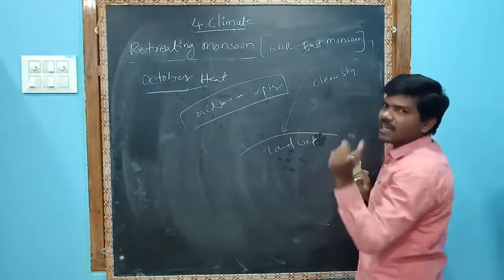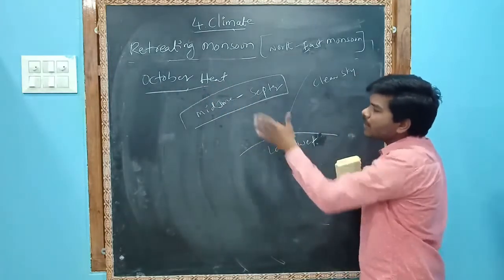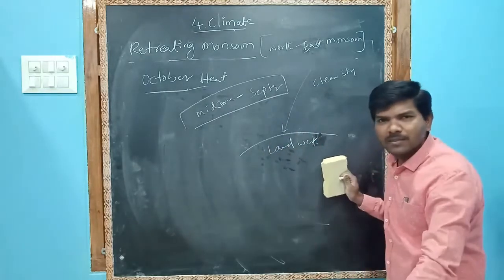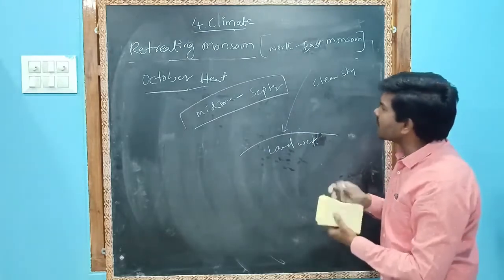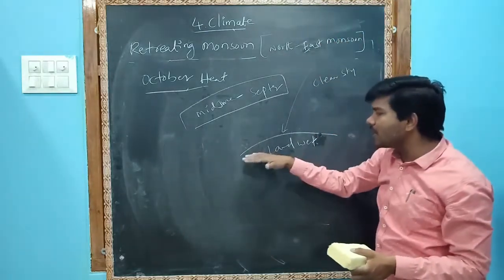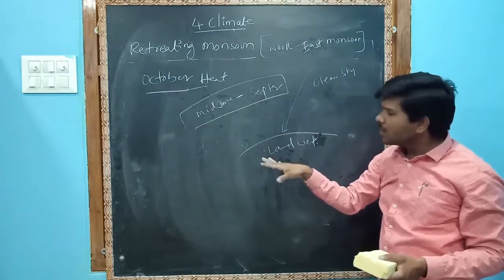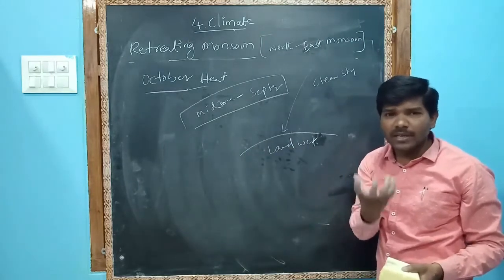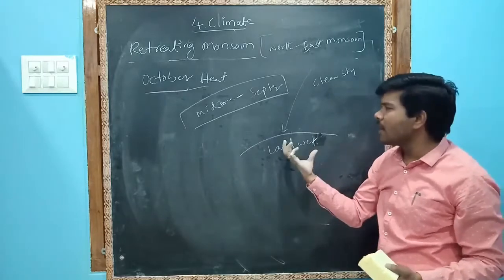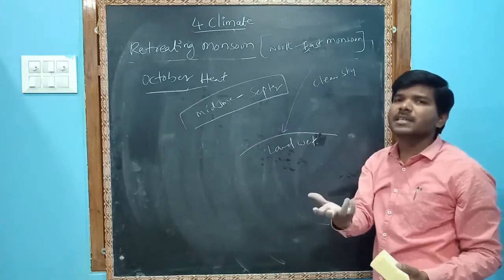Mid-June to September is the rainy season, and rainfall occurs till September. In September the land is wet, and in October also the land is wet. But suddenly there is an absence of clouds, and the sun's rays fall directly on the ground. The ground has moisture, so the moisture evaporates, and whenever the moisture evaporates, the humidity percentage increases.